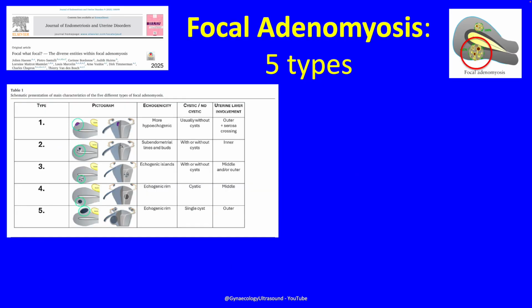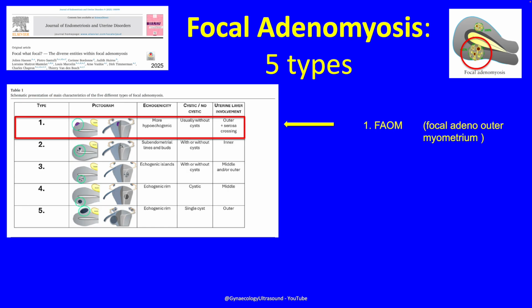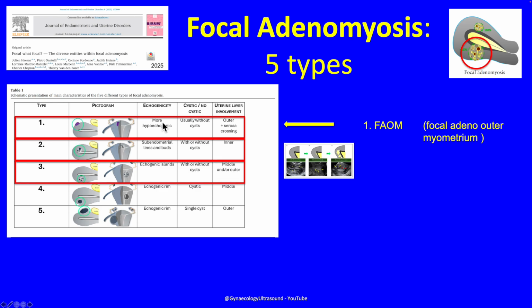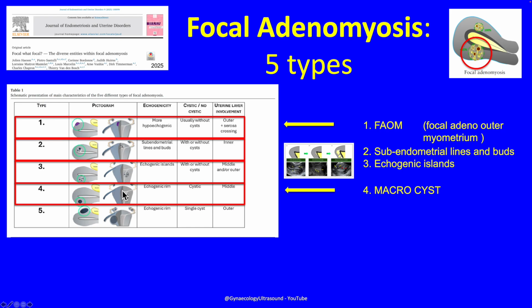So in focal, I'm sorry about this, you don't have to remember it all, but there are 5 kinds of focal adenomyosis. There's type 1, which is the focal adenomyosis in the outer myometrium. I'll show you some examples. 2 and 3 is what we've been talking about, the subendometrial lines and buds and the echogenic islands. The 4th type is a macrocystic appearance of adenomyosis, and 5 is an ACOM.